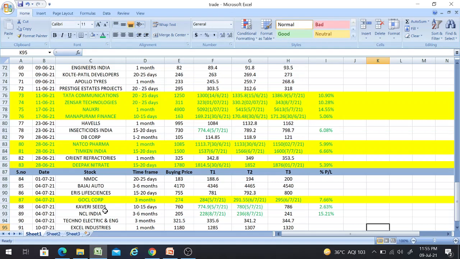And the next one is Kaveri Seeds. This also I have given the buy call on 4th of this month with a time frame of 10 to 15 days, with a T2 of 780, friends. Now you can please verify in your trading platforms. As I have shown how to verify, you can go on that particular date and see whether it achieved this target or not.